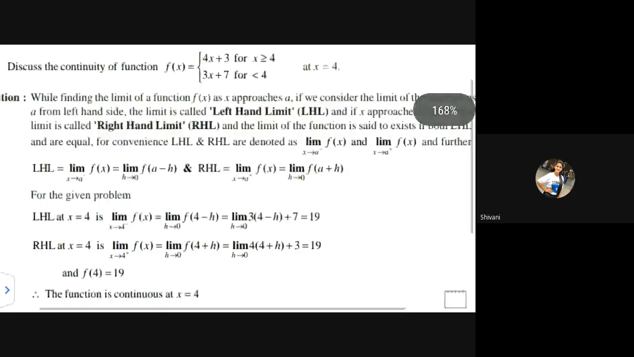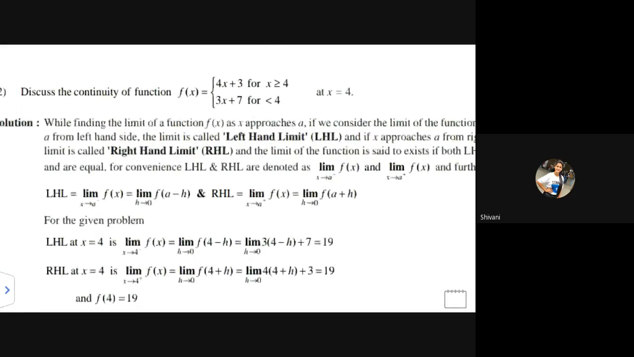Here we have the second example. We have to discuss the continuity of the given function, and we can see the function is defined for x greater than or equal to 4 and for x less than 4.